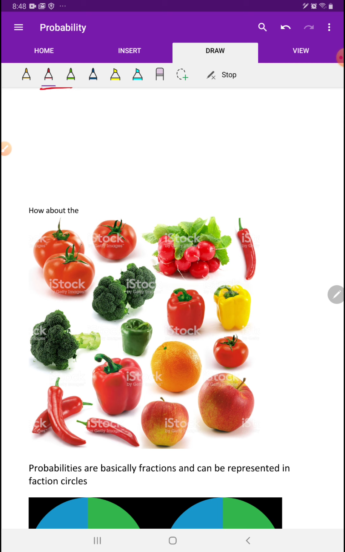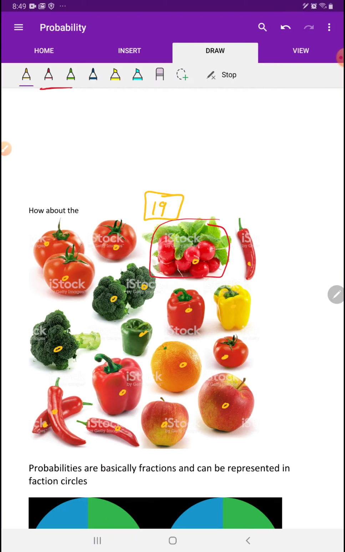Okay, so what's the probability of getting a tomato? We're going to treat this as one group. We're not going to treat it as individual things. But everything else we're going to treat as individual. So we have 1, 2, 3, 4, 5, 6, 7, 8, 9, 10, 11, 12, 13, 14, 15, 16, 17, 18, 19. We have 19 items in here, okay?